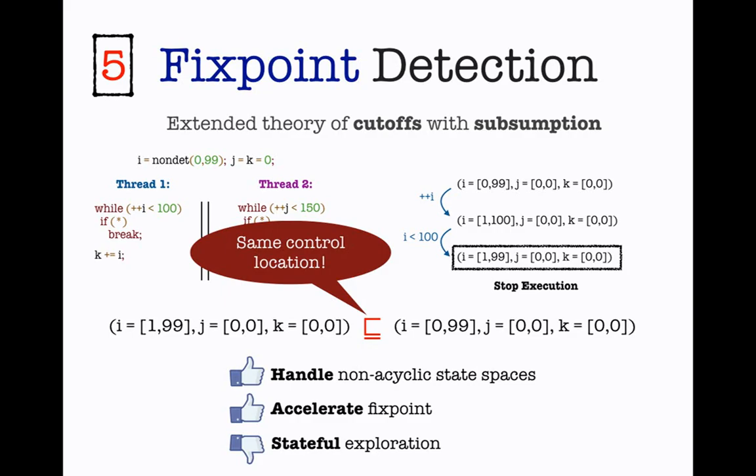So the advantage of the theory of cutoffs is that we are able to handle non-cyclic state spaces. But furthermore, if we actually had a cyclic state space, we could accelerate the fixed point using cutoffs. And a perhaps downside is that we have to have some notion of state, either with a hash or with the actual state, because we need to perform this subsumption check.